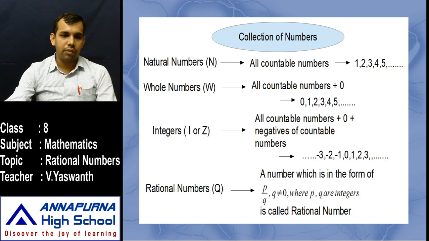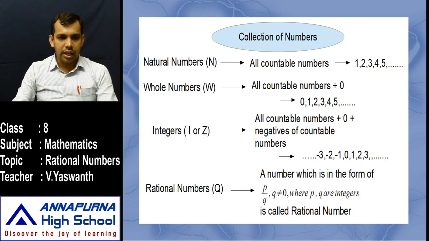In case q is equal to 0, what happens? That means 2 by 0, 3 by 0, 4 by 0, it comes like that. Can you define the value of that number? No, that is not possible. Because if the denominator is 0, the value of that fraction is not defined. Already you know that, just here I am recalling. So in the definition of rational numbers, you must present that condition, q not equal to 0, and in that rational number p by q, p and q are integers. So this is the definition of rational numbers.